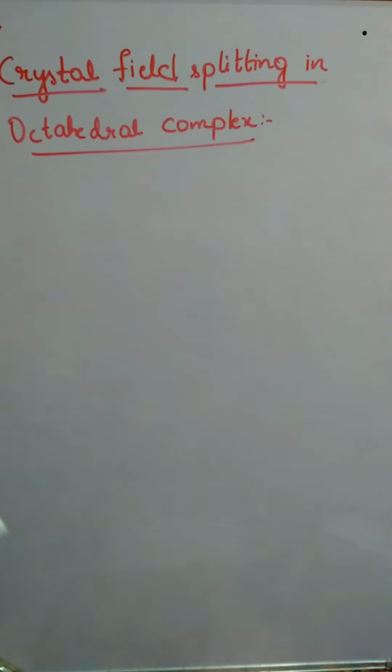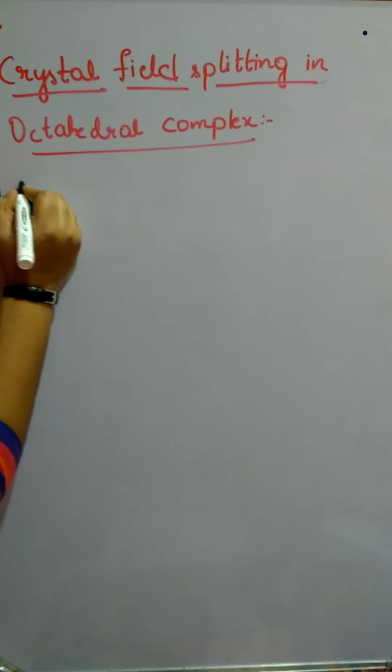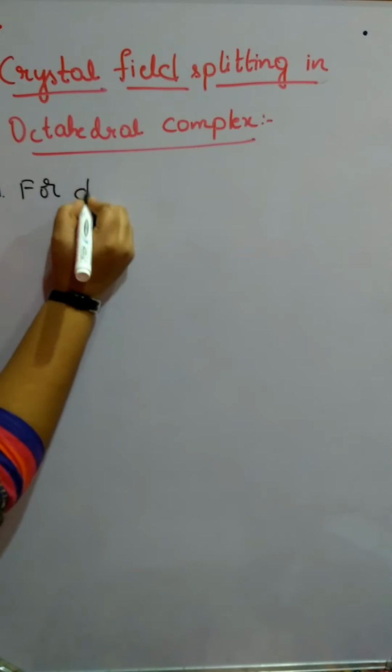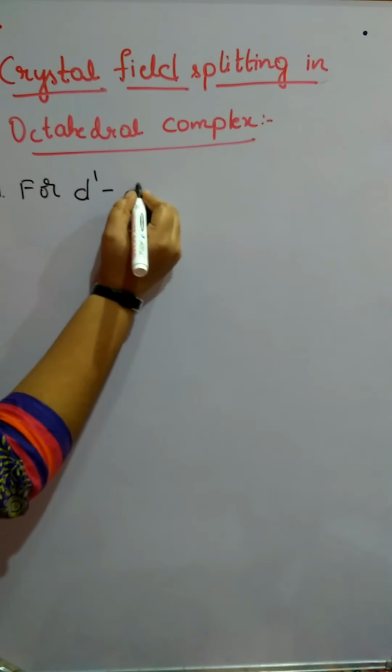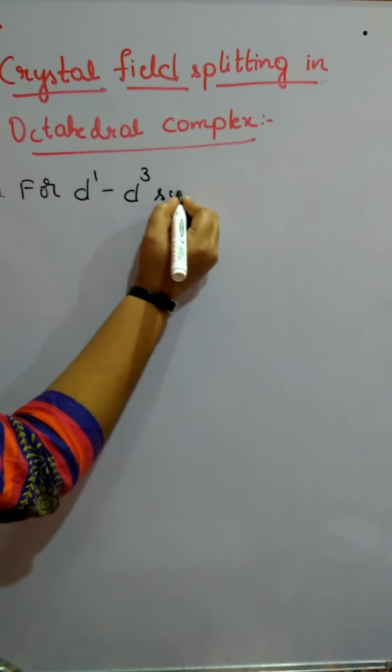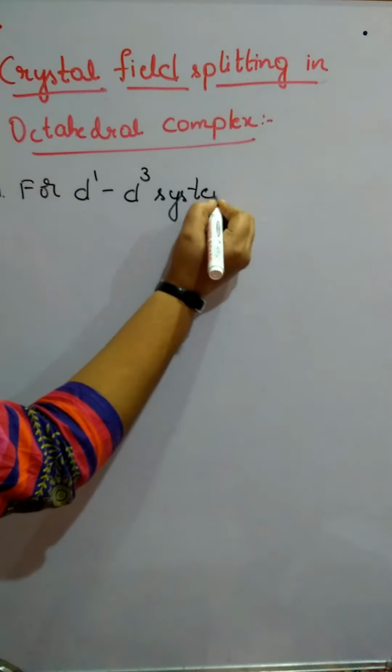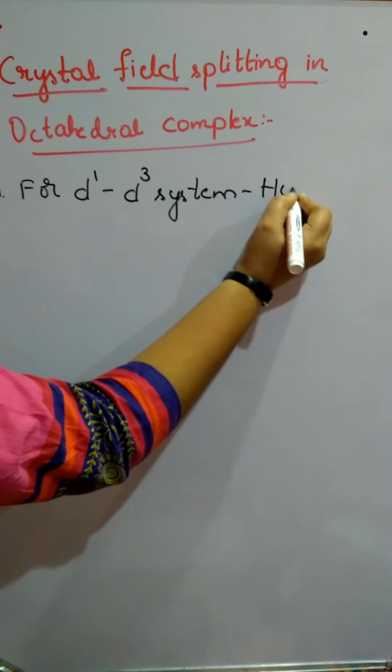If it is a D1 to D3 system, for a D1 to D3 system, Hund's rule is followed.